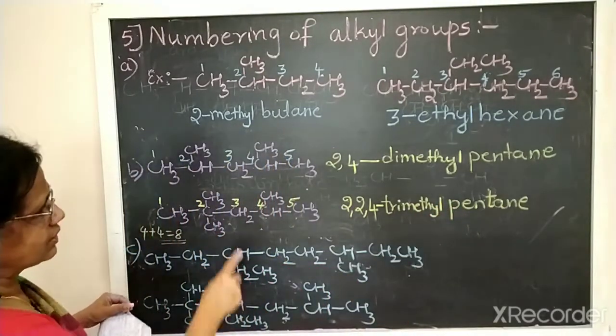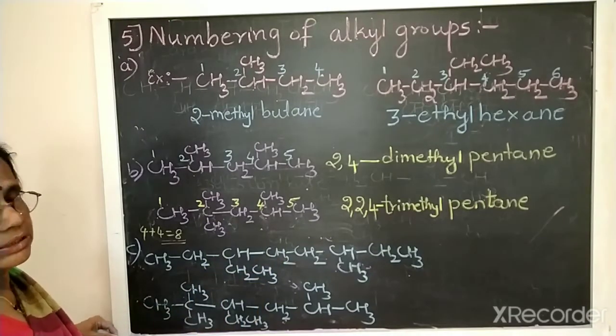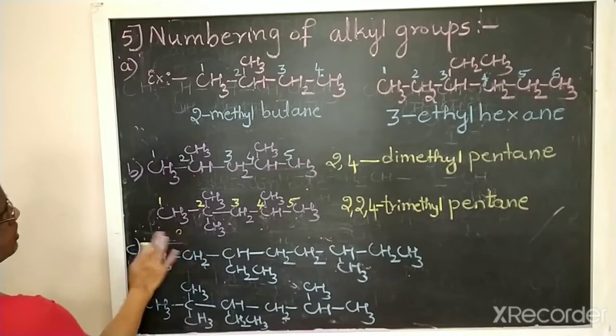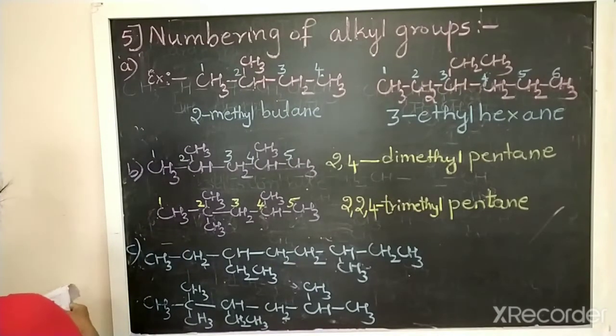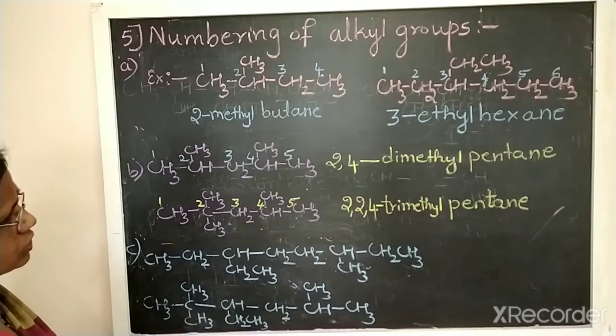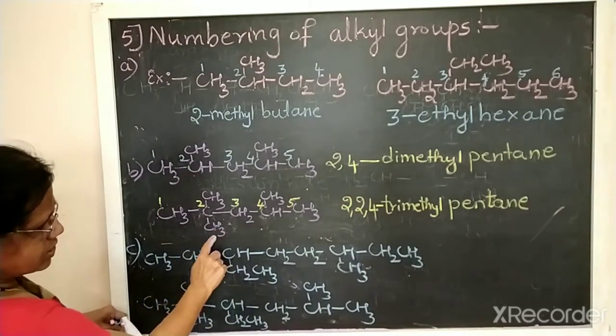I told you, in the exam the structure will be given and you have to write the name of the structure. Then the last point, C. Here I am telling, in case two substituent groups are found in equivalent positions, here we can apply the lowest sum rule.